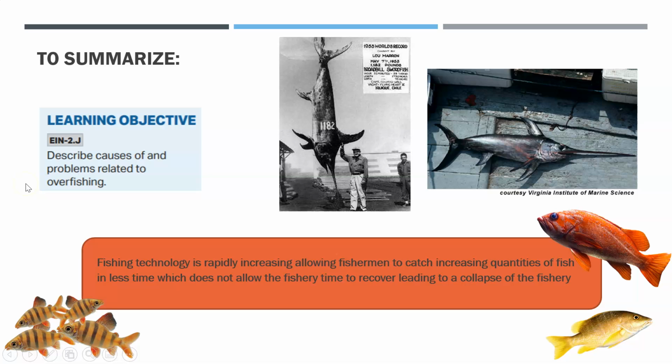So our goal was to describe causes of and problems related to overfishing, and the summary here is that fishing technology is rapidly increasing, allowing fishermen to catch increasing quantities of fish in less time, which does not allow the fishery time to recover, leading to a total collapse of our fisheries.